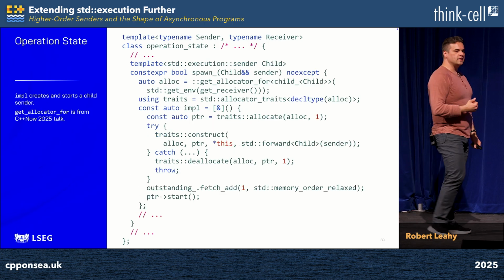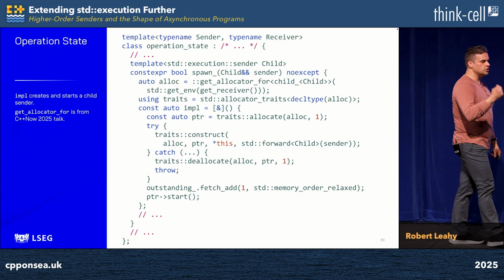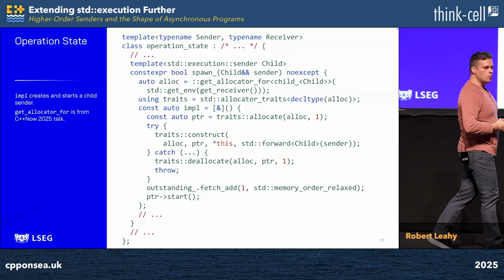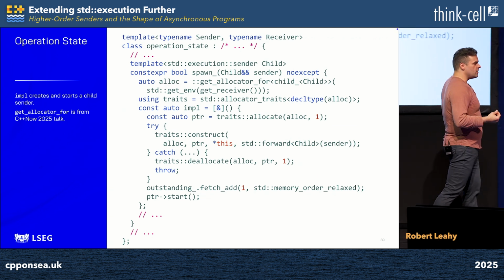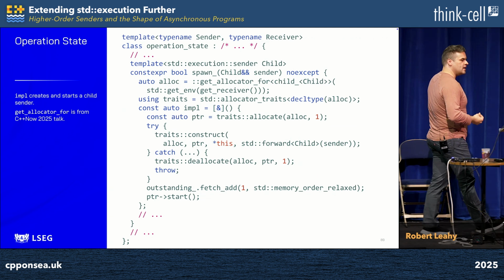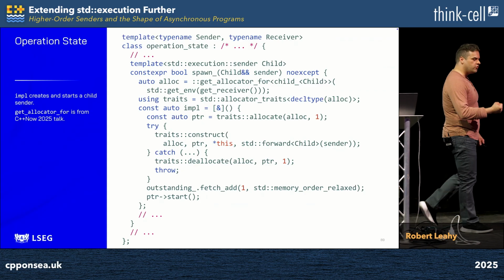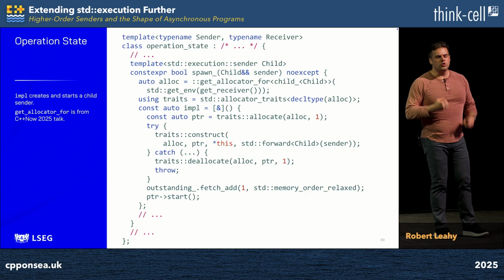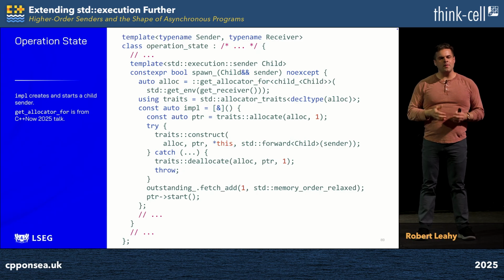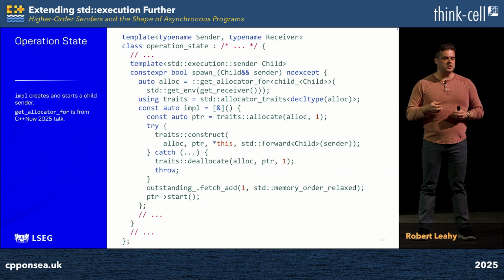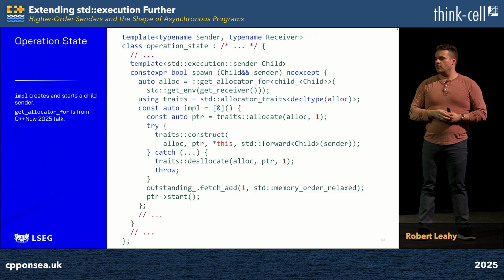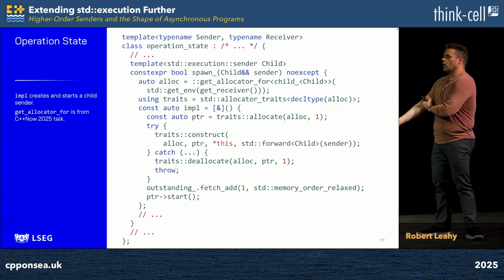Which brings us to the most complicated implementation detail function in the entire talk, spawn_, which is invoked for each and every child that we receive from our main sender. Inside of this, we're going to use functionality that I explored in my talk earlier this year to obtain the allocator associated with the receiver's environment. The reason we do this is because we're writing a generic algorithm and we want each and every possible element thereof to be customizable, including our allocation strategy. Below this, I have an implementation detail lambda solely to help organize things on the slide. Rest assured, on the very next slide, we're going to be invoking impl and dealing with all of the consequences thereof.